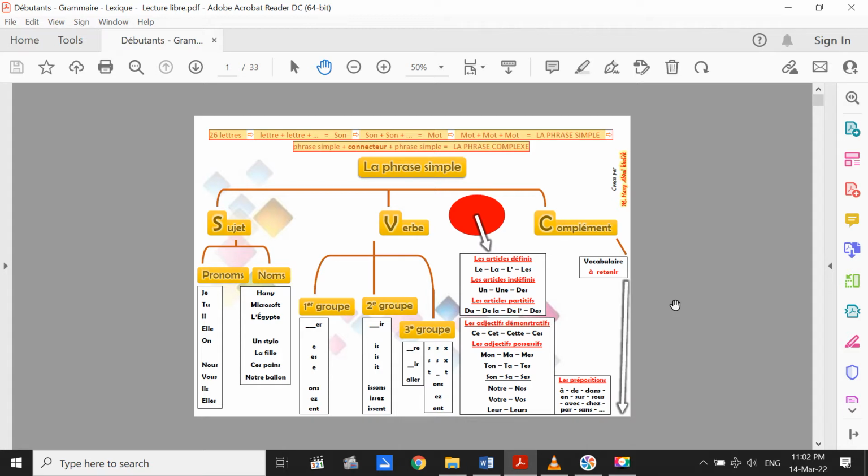This is very, very important, the French simple sentence. If you miss it, if you don't understand any part, you will never be able to understand any sentence in French, orally or written. Pay attention to this point. If you forgot something, please go back to the sessions and their videos. Revise it well before starting this session.